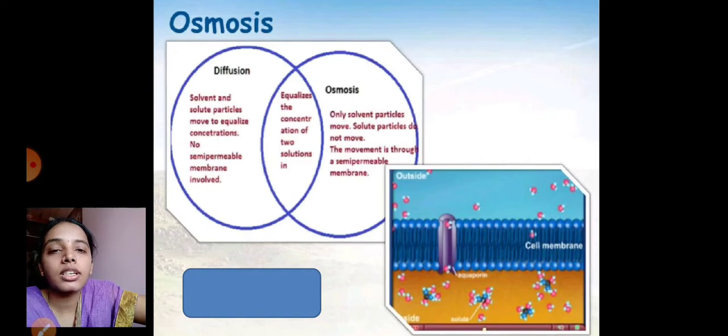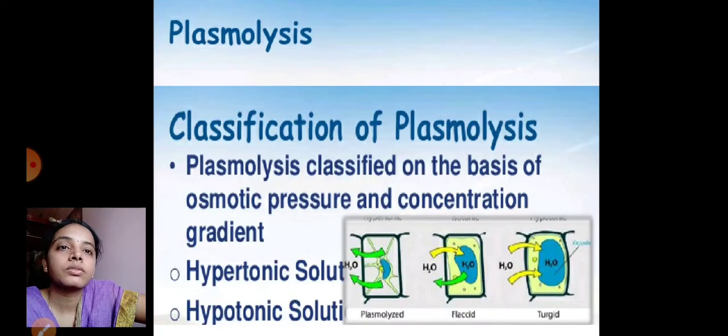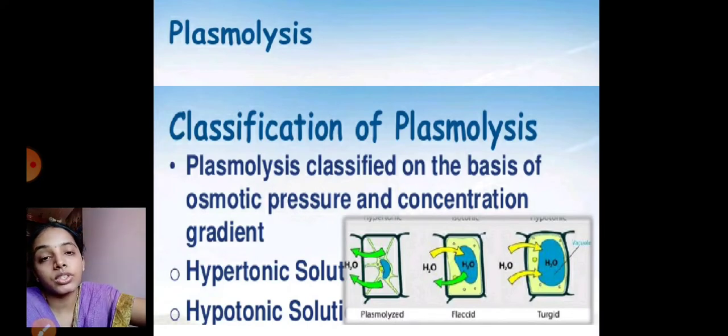So osmosis is a process which involves the movement of solvent from the region of higher concentration gradient to lower concentration gradient through a semi-permeable membrane, that is called osmosis. To define osmosis and to conduct a specific osmosis demonstration, we have already conducted a physiological experiment called potato osmoscope. So next one, osmosis is nothing but the movement of molecules from higher to lower concentration, that is a solvent